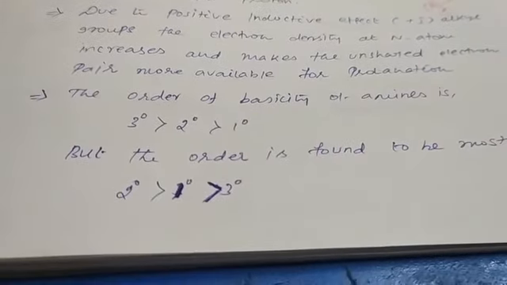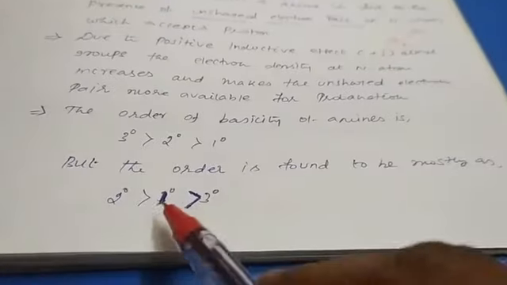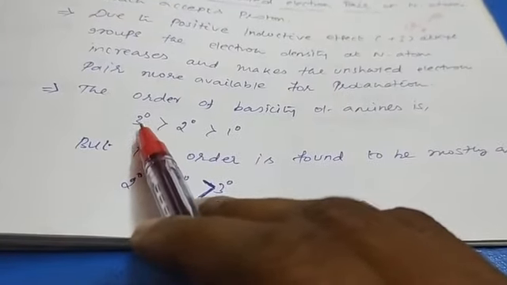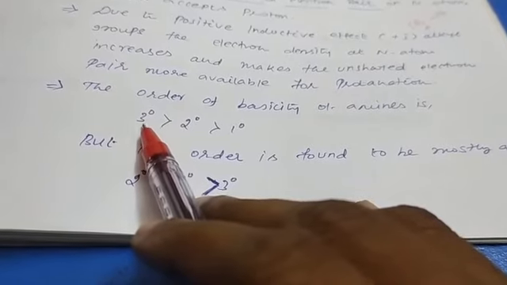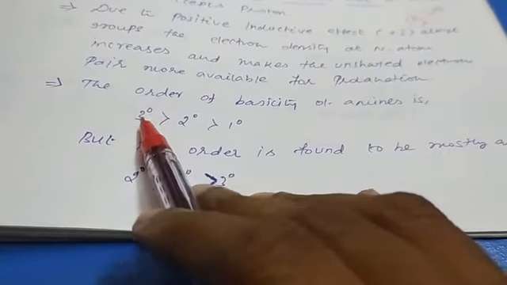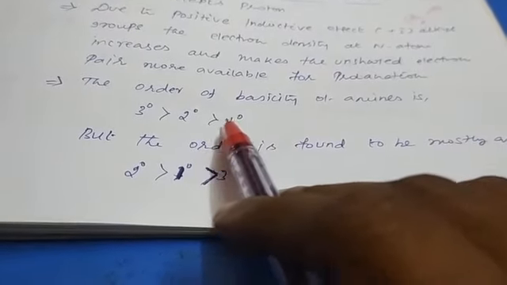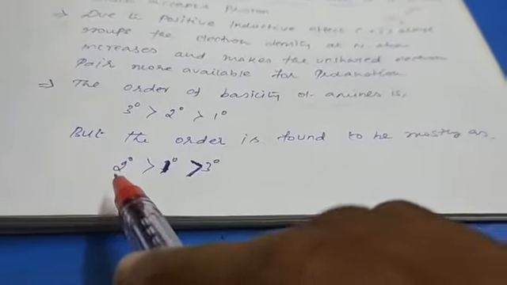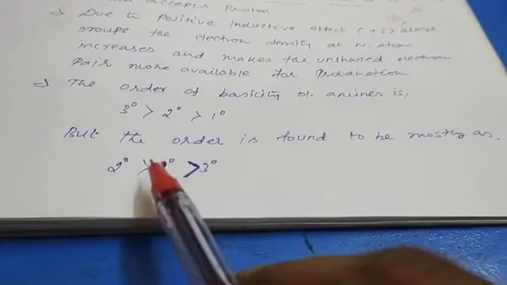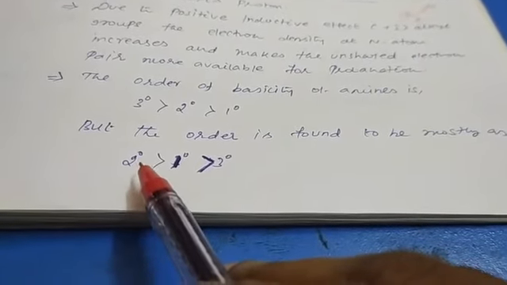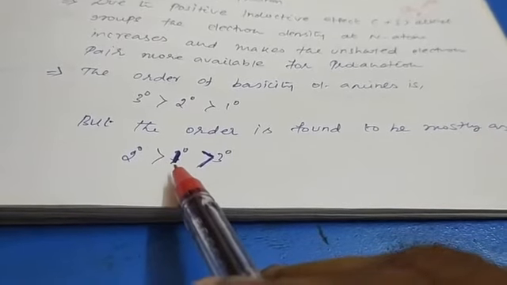So the inductive effect operates more and more in tertiary, so it is more basic than the other two types of amines. But the actual order is mostly secondary amine is more basic than primary amine, which is more basic than tertiary amine.